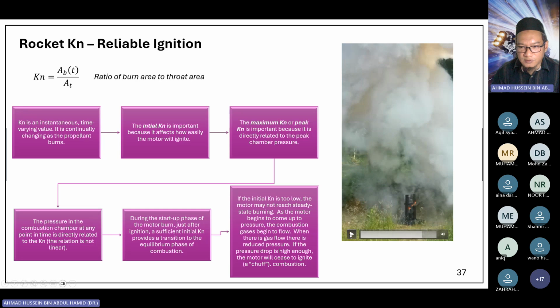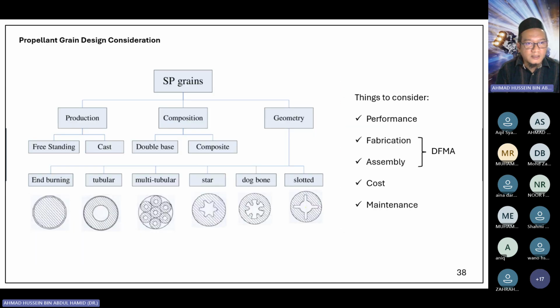What you see in the video is basically the propellant starting to ignite, but due to the poor design and the high velocity, the flame is shut off. Then due to the residual heat in the combustion chamber, the propellant is reignited, and then it shuts off again and reignites. That phenomenon we call chuffing. These are some of the variables that we have to consider when we design the rocket motor. Another thing is the grain geometry.